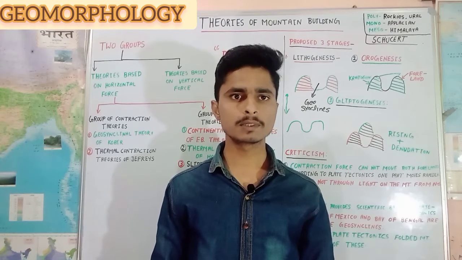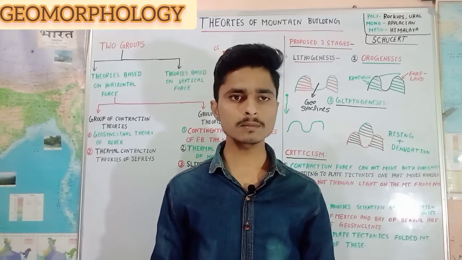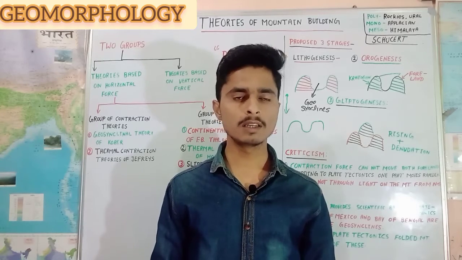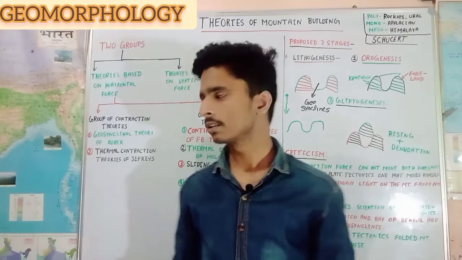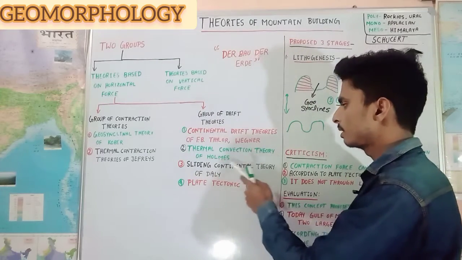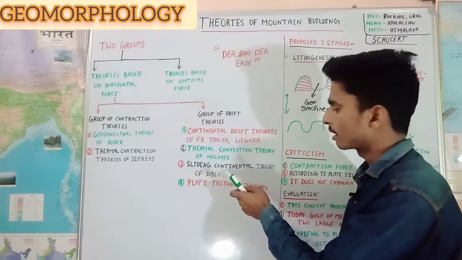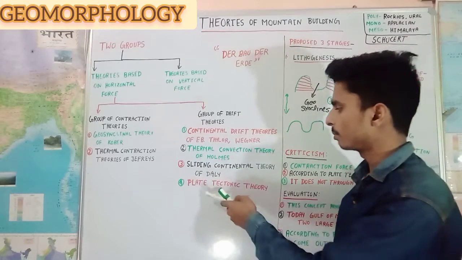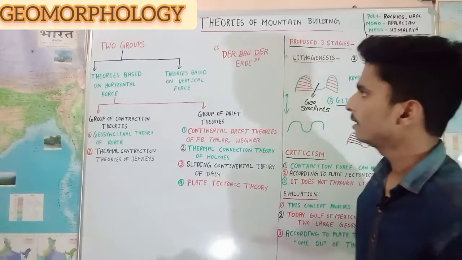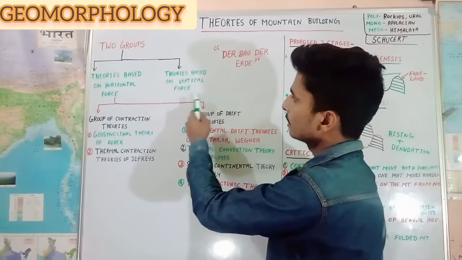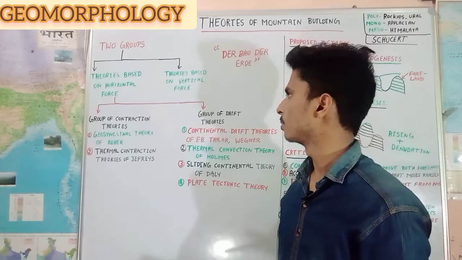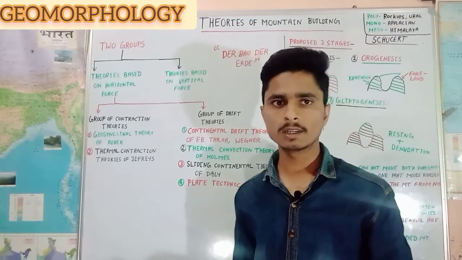And the group of drift theories includes the continental drift theory of F.B. Taylor and Wegener, second is the thermal convection theory of Holmes, third is the sliding continental theory of Daly, and fourth is the plate tectonic theory. And the group of theories based on vertical force includes those theories which are based on vertical movements from within the earth.